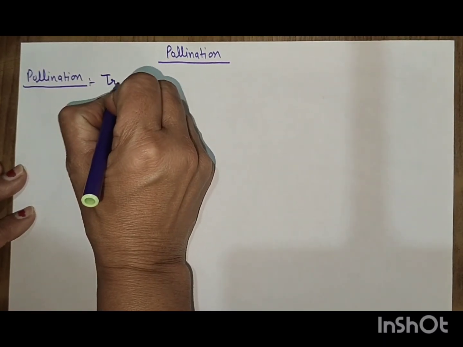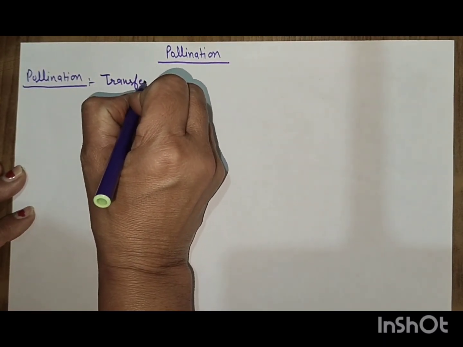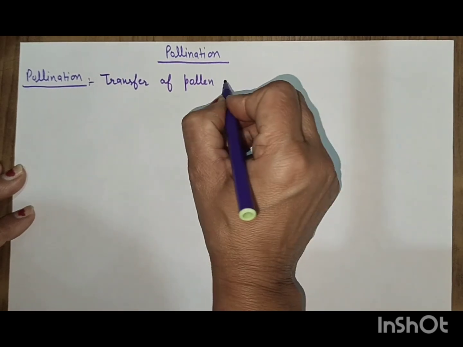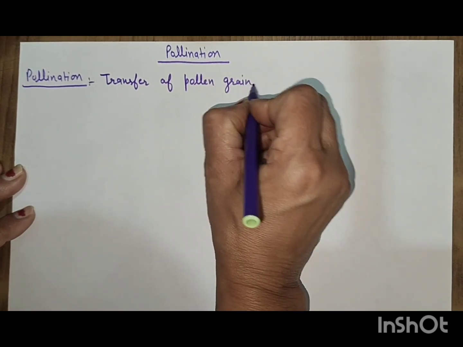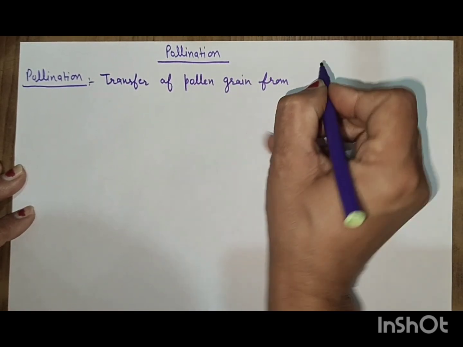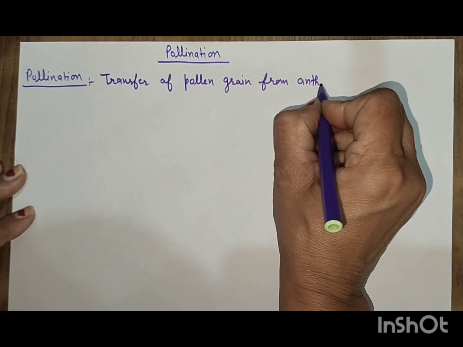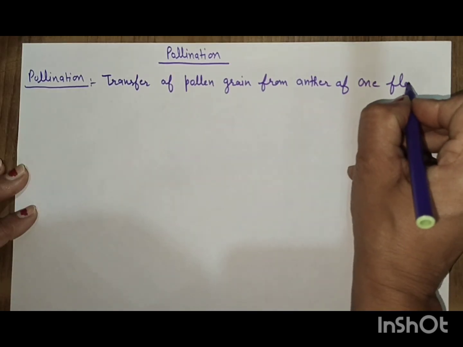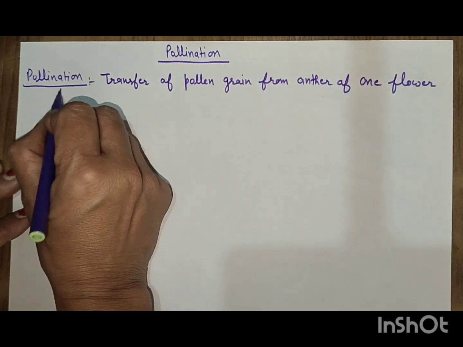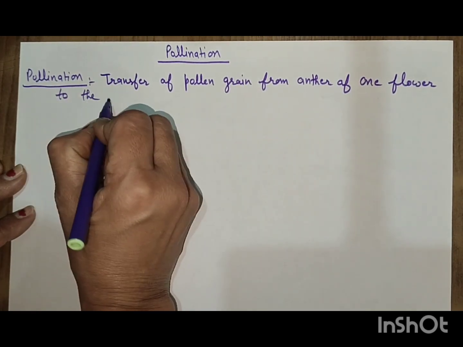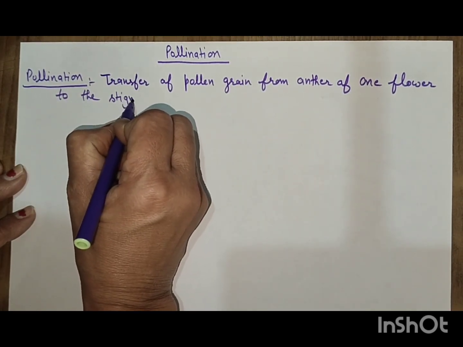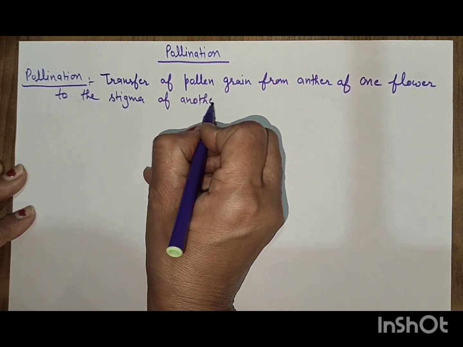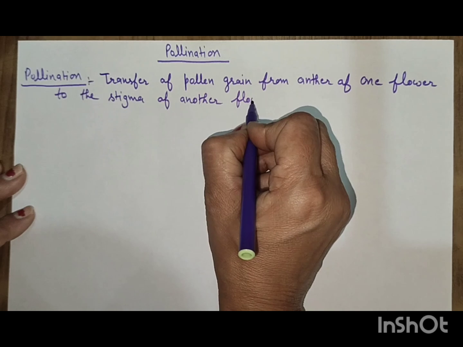Pollination is the transfer of pollen grain from the anther of one flower to the stigma of another flower or the same flower.